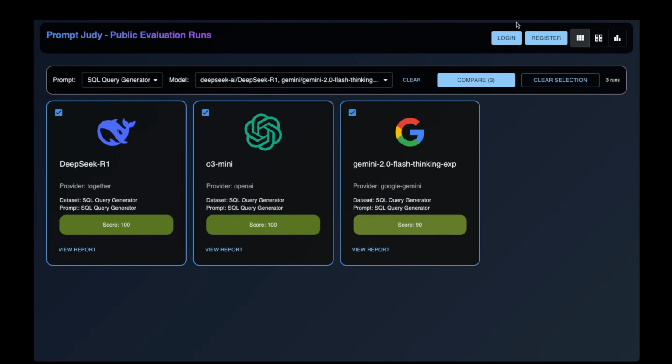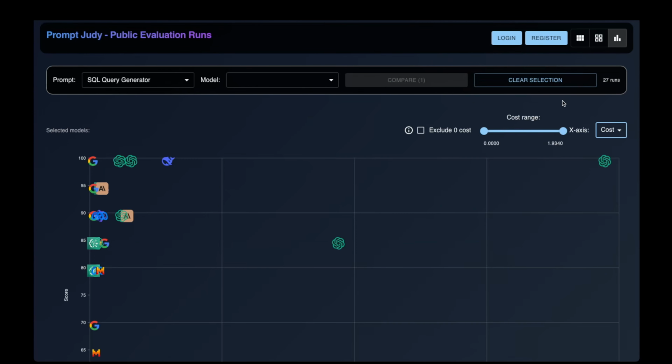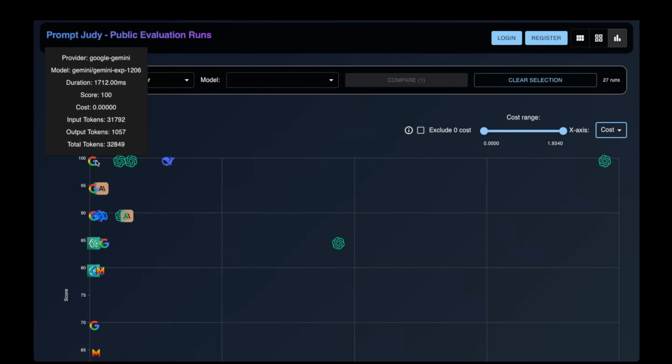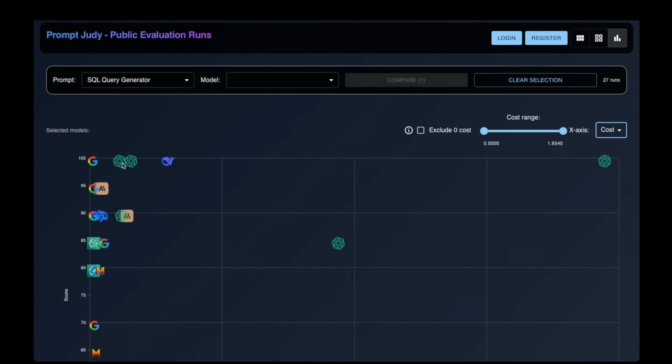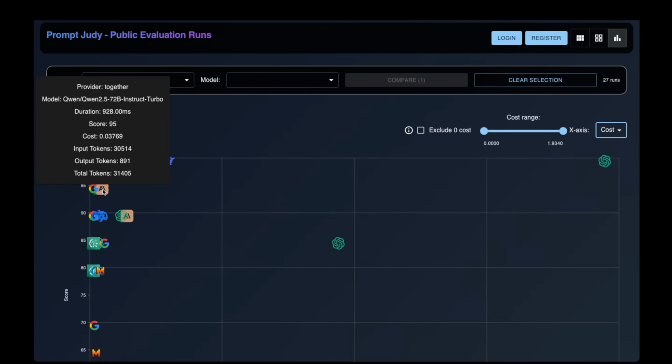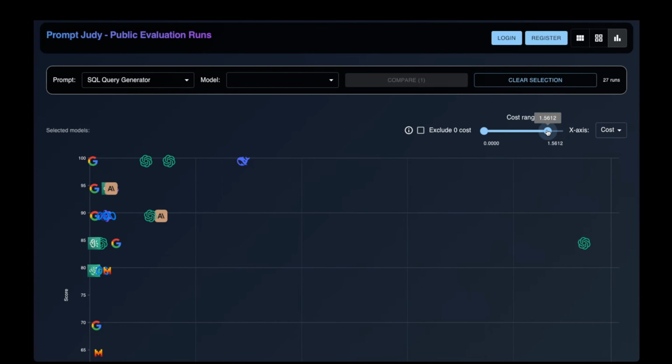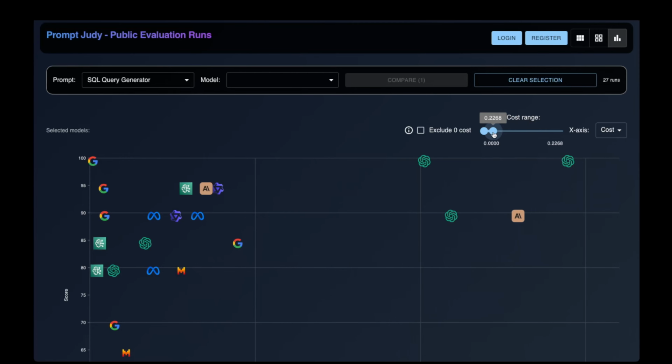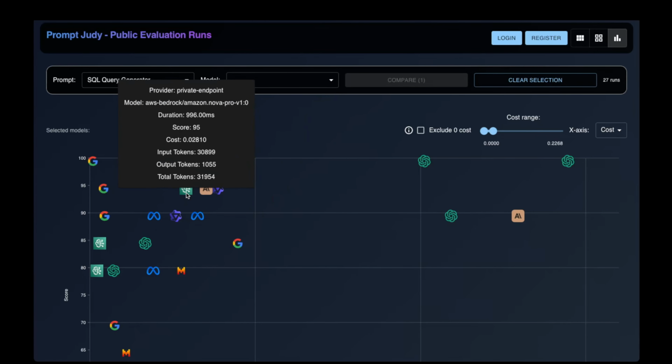I also want to show you the results of the non-thinking models. So in this case, non-reasoning models. So there are some pretty good contenders here. You can see, well, these are the reasoning models, but in this case, Gemini Experimental 1206 did pretty good. Some of the Anthropic models came in pretty good as well. So let me just zoom in a little bit. So as you can see, even Amazon Nova did pretty well on this as well.